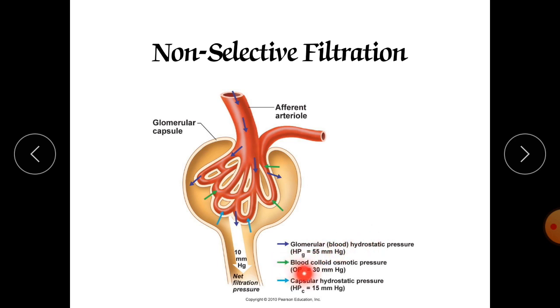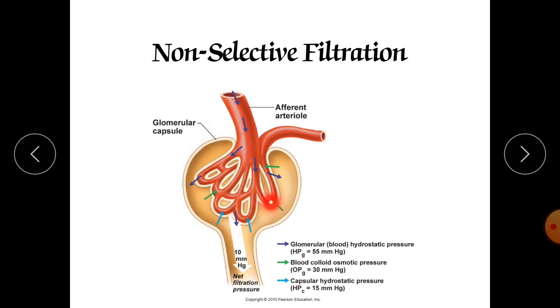Next is blood colloidal osmotic pressure. That pressure is here in green color, and it opposes the hydrostatic pressure which is coming from the afferent blood, and it is 30 mmHg. Another pressure, again against the blood hydrostatic pressure, is called capsular hydrostatic pressure. This is the Bowman's capsule. This capsule is able to generate its own pressure. That's why it is called capsular hydrostatic pressure.